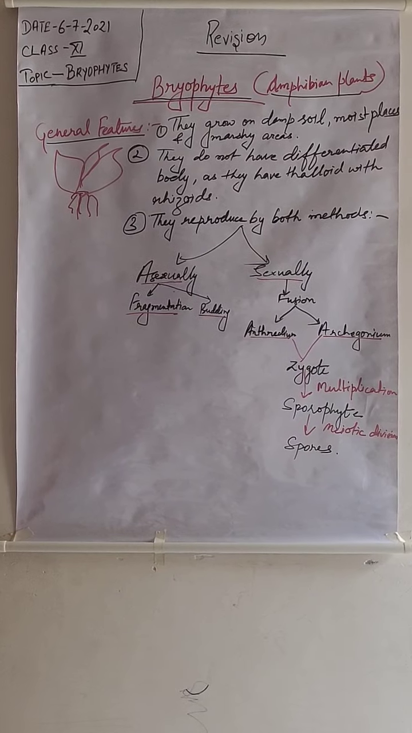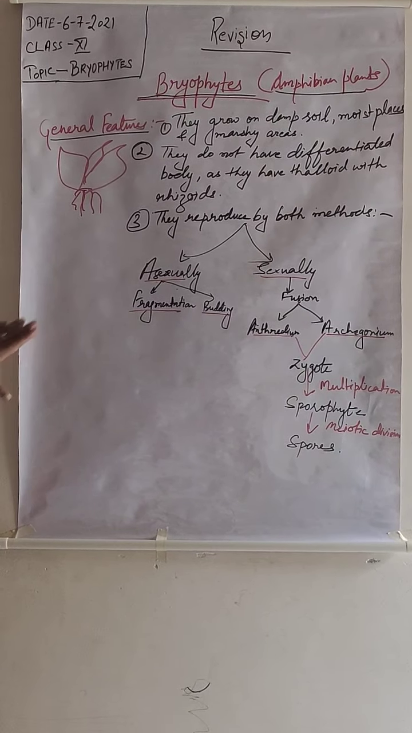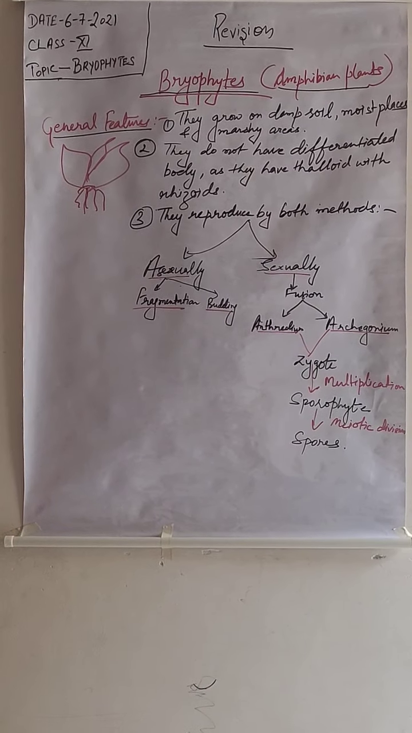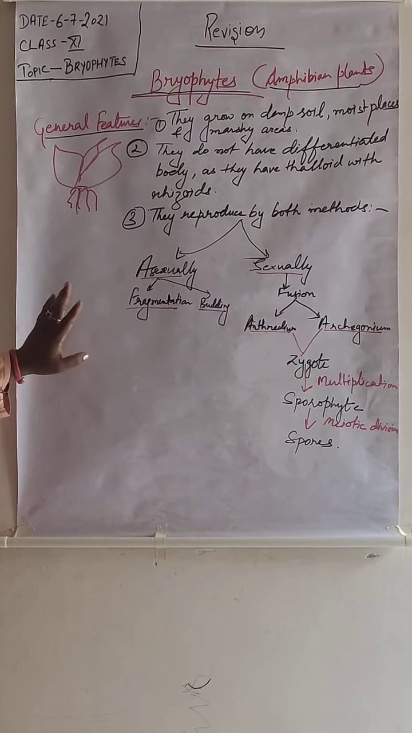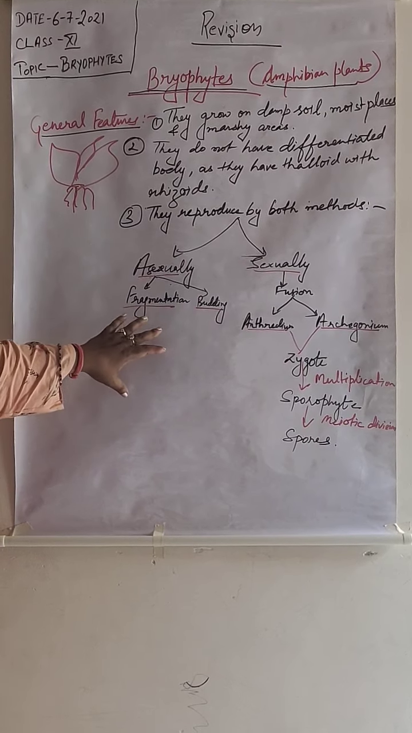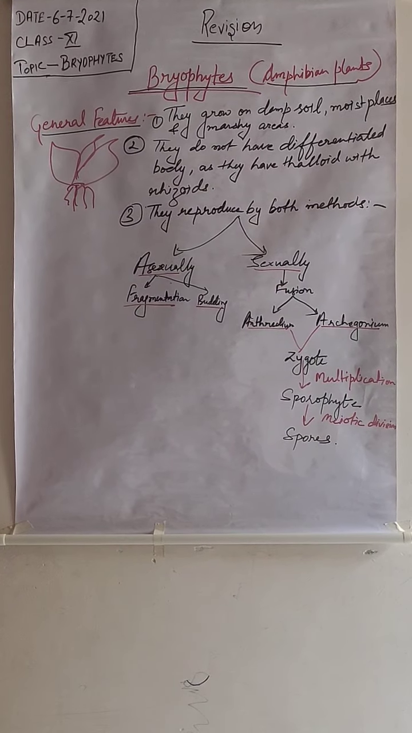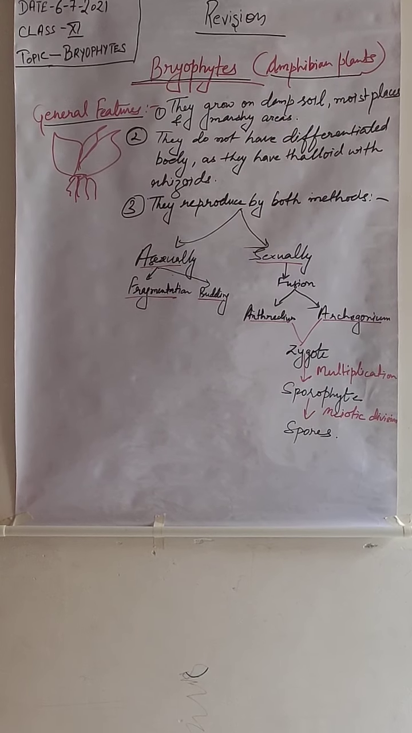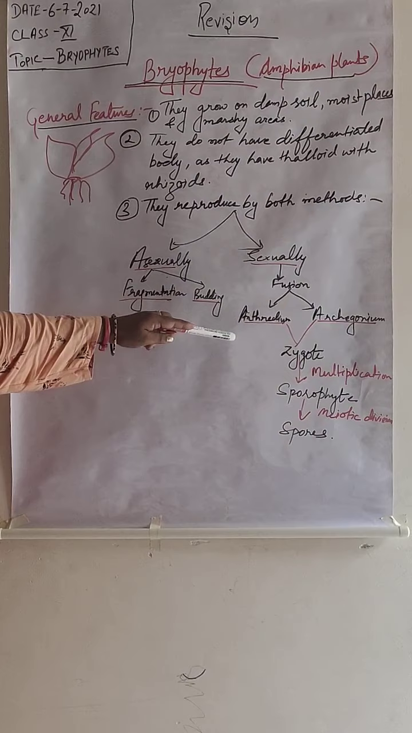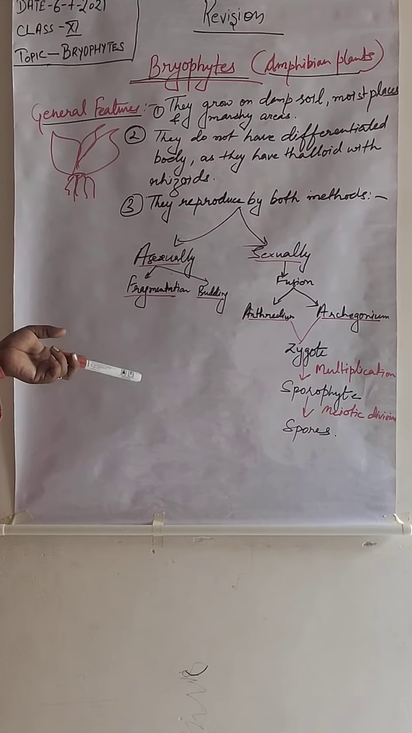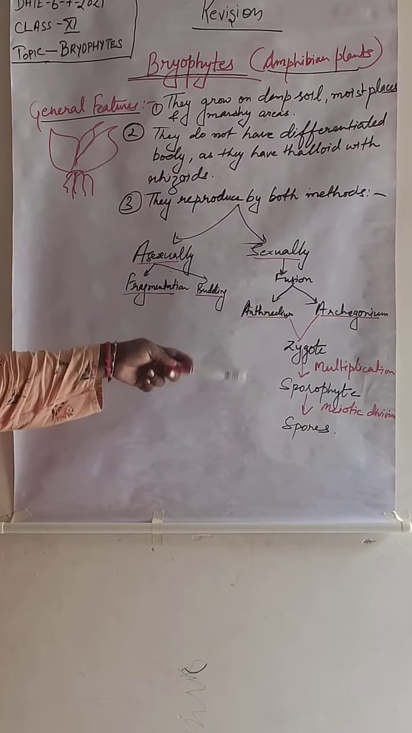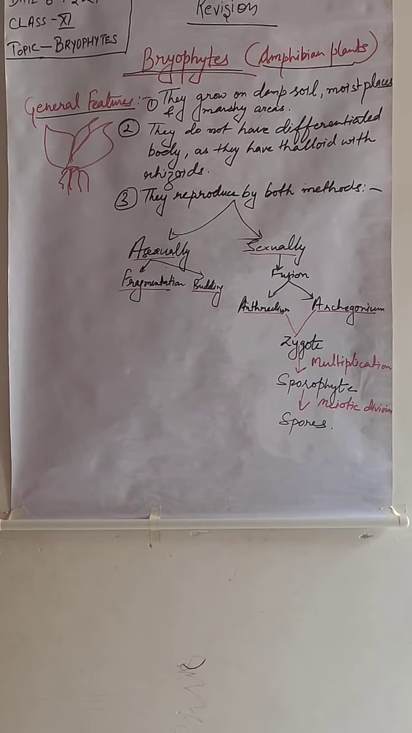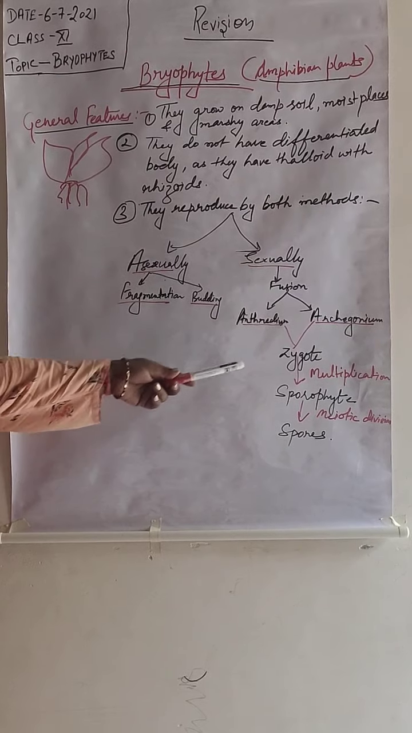Thirdly, they reproduce by both methods. They reproduce asexually as well as sexually. When they reproduce asexually, they reproduce by fragmentation and budding, about which we will discuss in detail later. And sexually, they reproduce by the fusion of gametes, in which they produce the male gamete as antheridium and the female gamete as archegonium. When they fuse, they form a zygote.